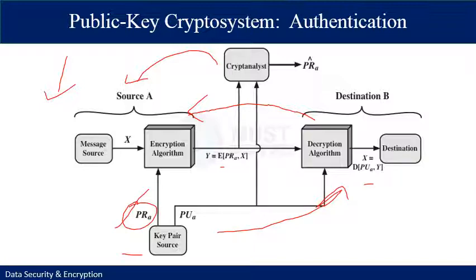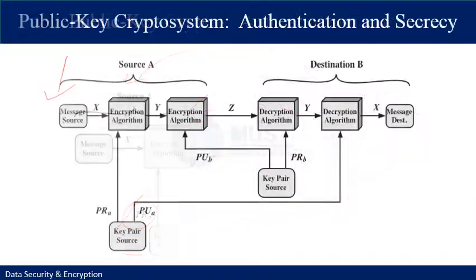This is obvious in the case of a signature based on a portion of the message, because the rest of the message is transmitted in clear form. Any observer can decrypt the message by using the sender's public key. So we want public key to provide both authentication and secrecy.